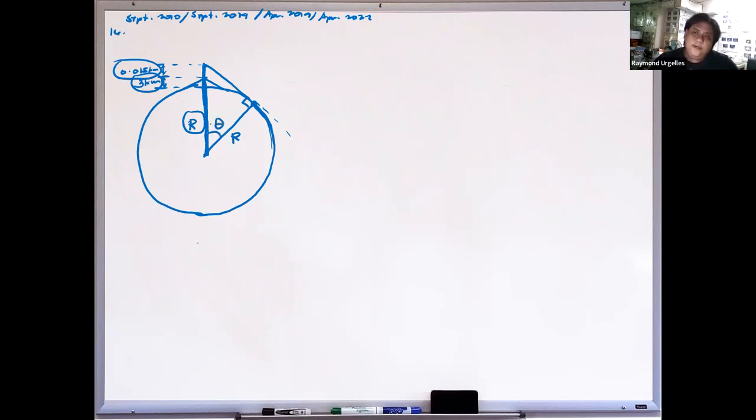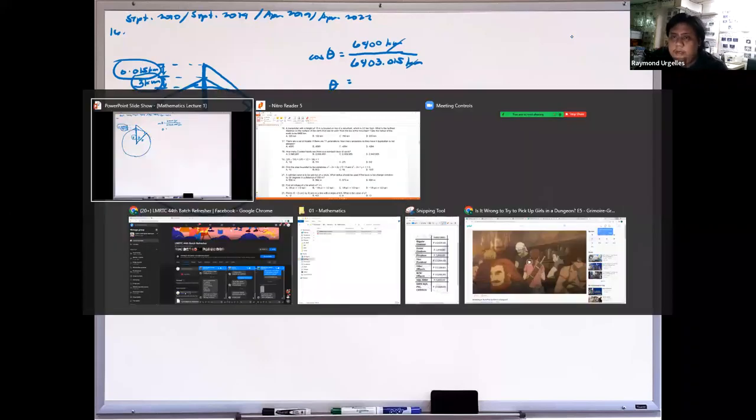To solve this angle theta, for example, we can use cosine. Cosine theta is equal to the adjacent side, which is 6,400 kilometers, divided by the hypotenuse, which is R plus 3 plus 0.015, or 6,403.015 kilometers. Then we can solve this. But remember, when you solve this, make sure the result is in radians, because we will use it in the arc length formula, where the angle must be in radians. Let me open the calculator.